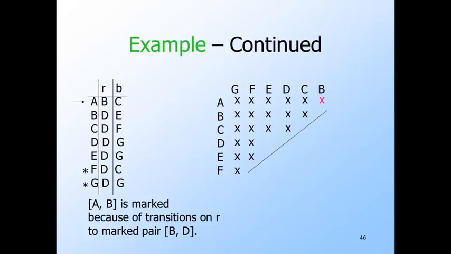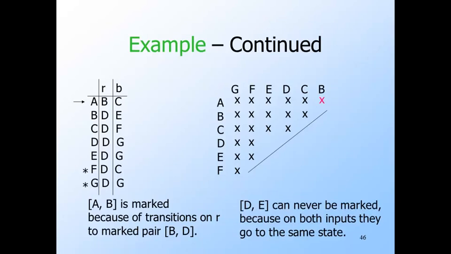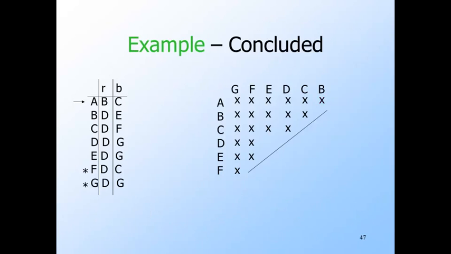Now we can mark the pair AB. These states transition on input R to B and D respectively, and we already know we can distinguish B from D. Unfortunately, D and E can never be marked because on both inputs they go to the same state. Okay. We are now done. We've distinguished every pair of states except for D and E. Moreover, we can never distinguish these states since they both go to D on input R and to G on input B.